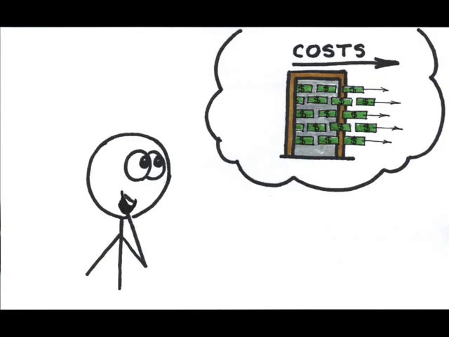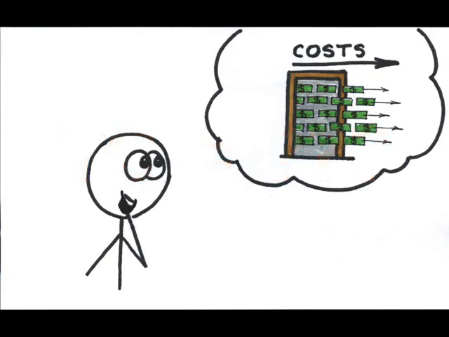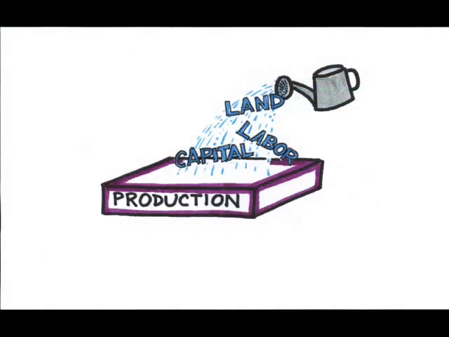The problem is that I don't really know much about costs or how to figure them out. Before I can figure out costs, I need to understand something about production and what happens as I pour more resources into the production process, since it's resources that cost money. Let's look at an example.